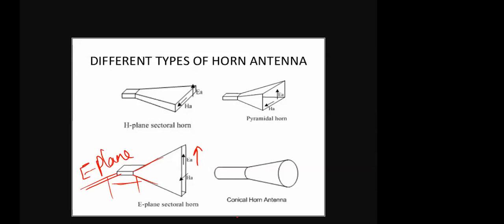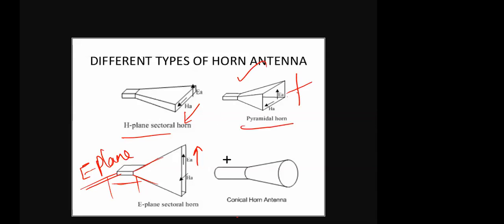Otherwise, if you do the flaring in the other direction, say here you are flaring horizontally. Here you have done the flaring from top to bottom; here you are doing it at the sides, left to right. So if you flare in the direction of the magnetic field, then that is called an H-plane antenna. Or otherwise, you can do the flaring in both directions, from left to right as well as from top to bottom. If you do the flaring, then it will look like this. That is called a pyramidal horn antenna.